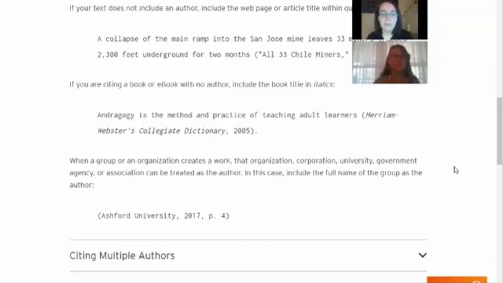Yeah, and remember too that when you comment on in-text citations, you don't want your comments on APA to compete with your comments on content. So try to comment on only 1 or 2 instances of incorrect in-text citations in a paper. You can then ask the student to apply that comment and go ahead and check the rest of their in-text citations.